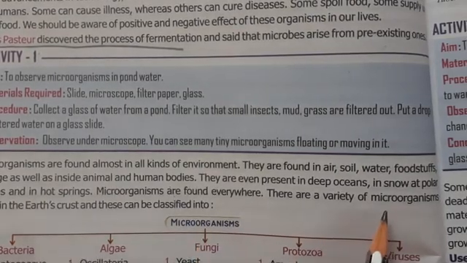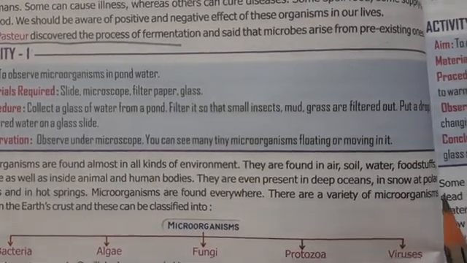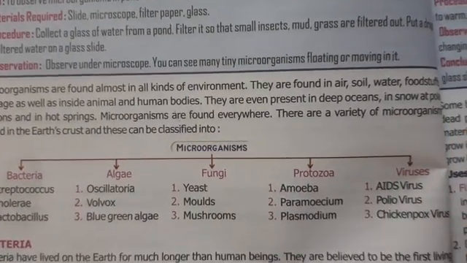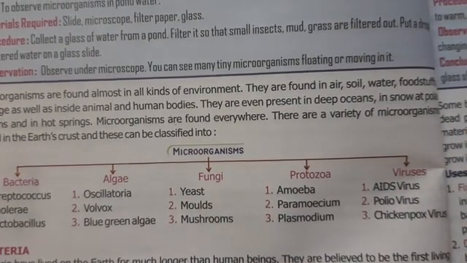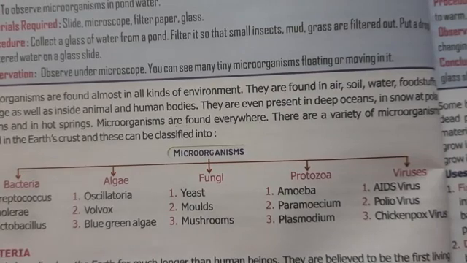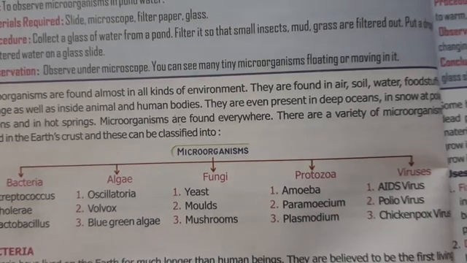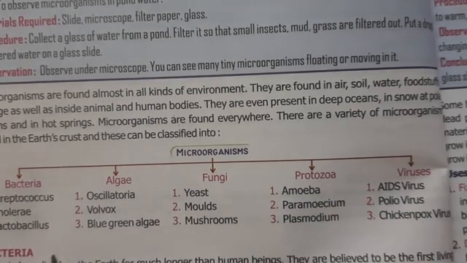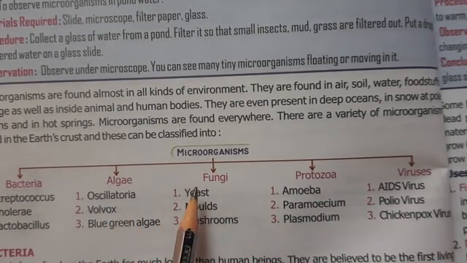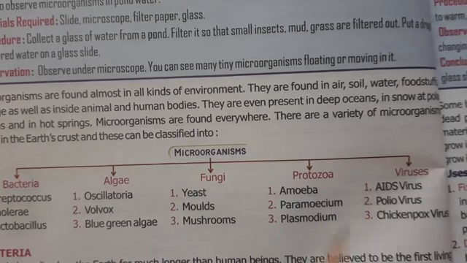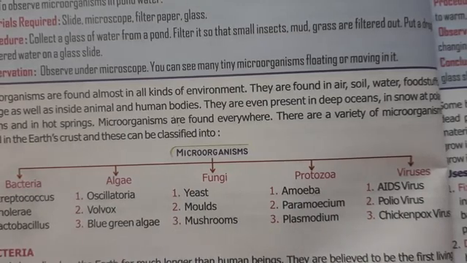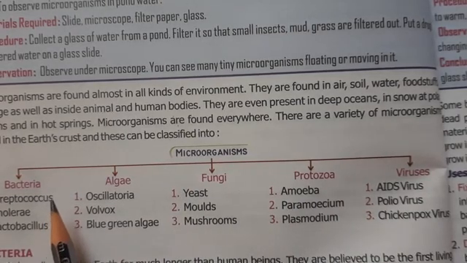Now we will study about the classification of microorganisms. Microorganisms are basically classified into 5 types. And what are these 5 types? The 5 types of microorganisms are bacteria, algae, fungi, protozoa, and the viruses. You all have studied something or the other about all these in your previous classes.